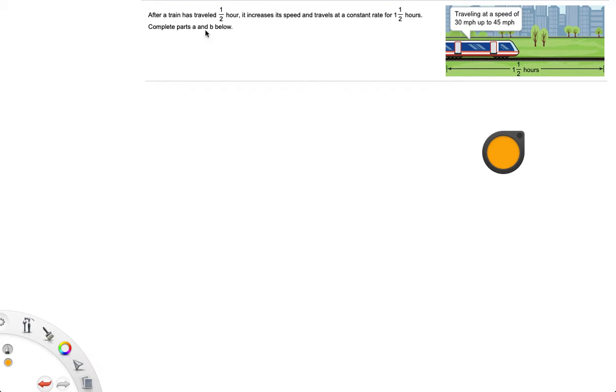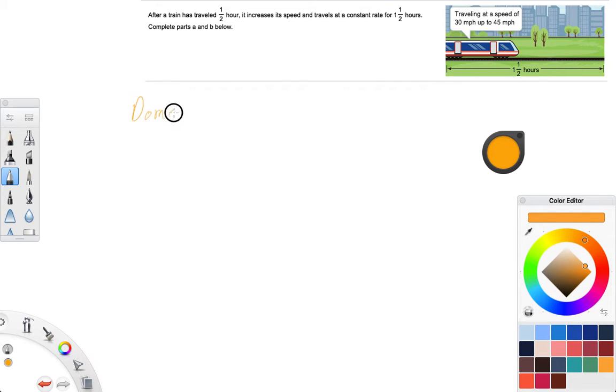Okay, so first of all, we want to look at our domain. And for our domain, are we looking at time or speed? Well, when does the train change? The speed depends on how long it's been traveling. So after half an hour, it increases its speed. So our domain is going to be our x always, but it's going to be our time for this one. And our domain is going to include that half hour starting spot, and it's going to go until what?